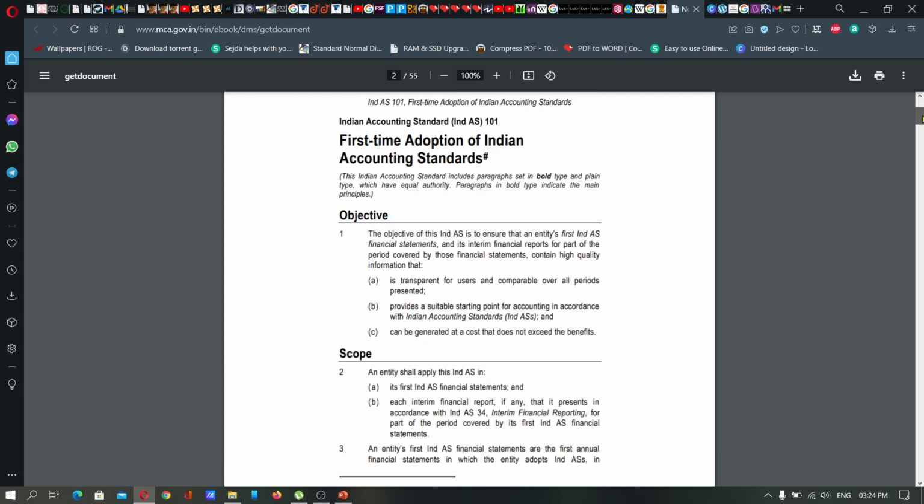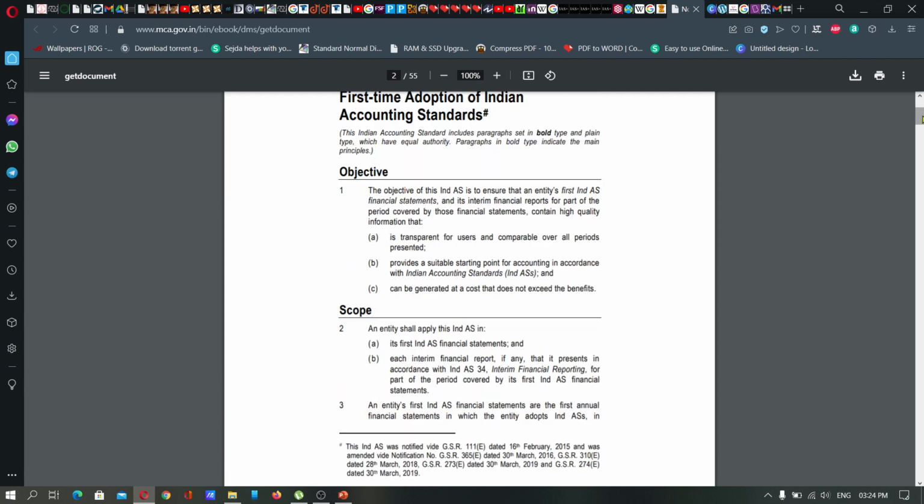As per this standard, the company presenting its financial statements as per Ind AS should comply with the standards set aside by Ind AS. Their first financial statements should be prepared as per Ind AS, and after that, all the financial statements prepared by the same concern must follow Ind AS.